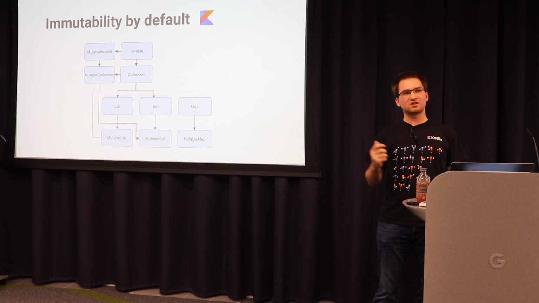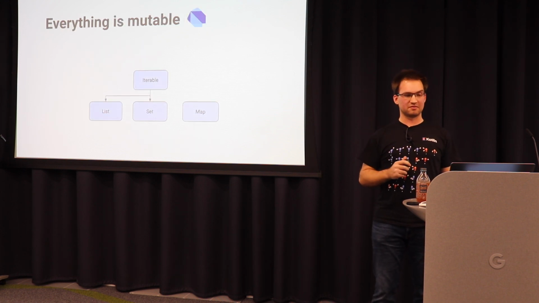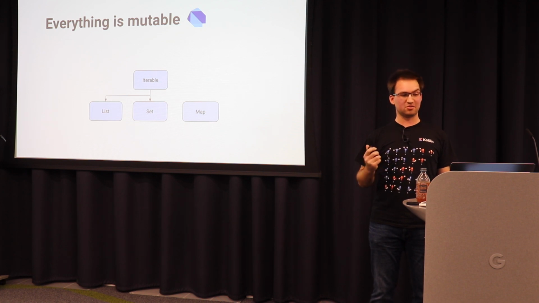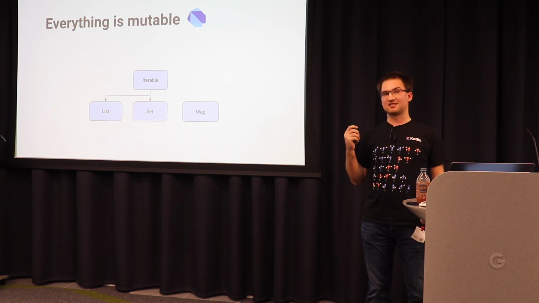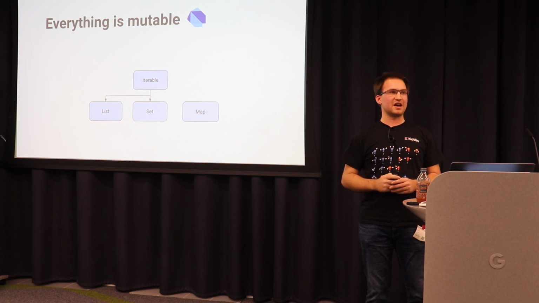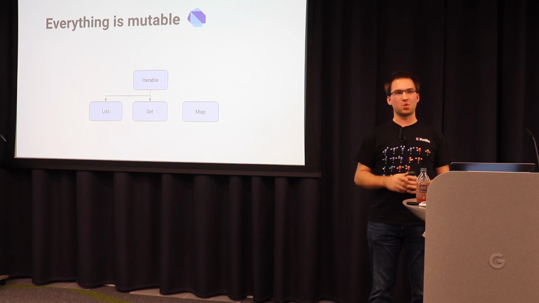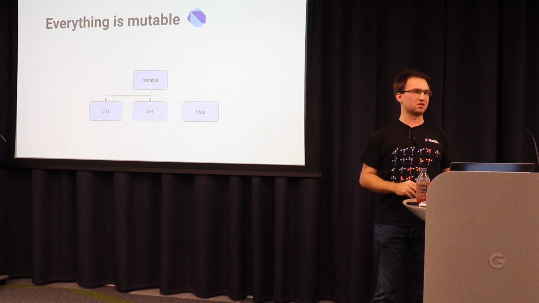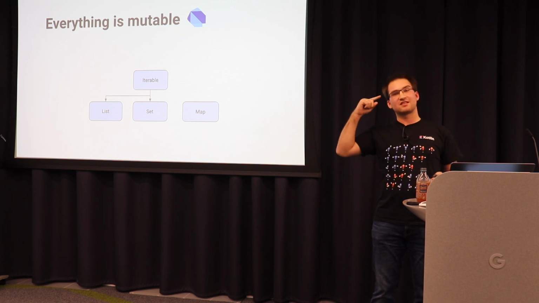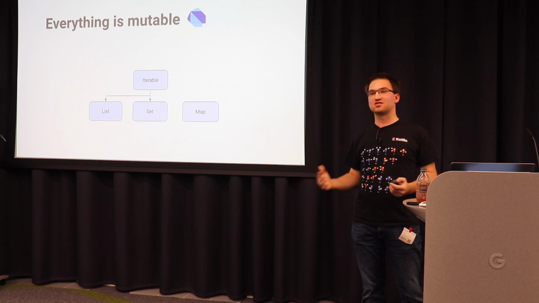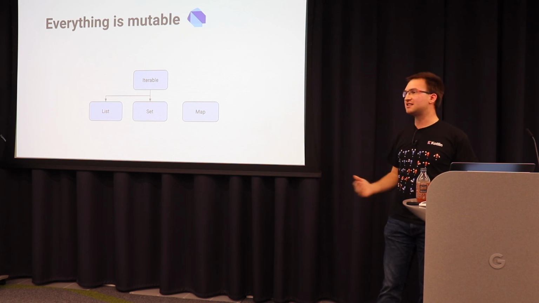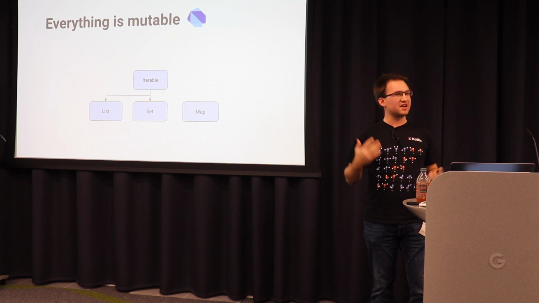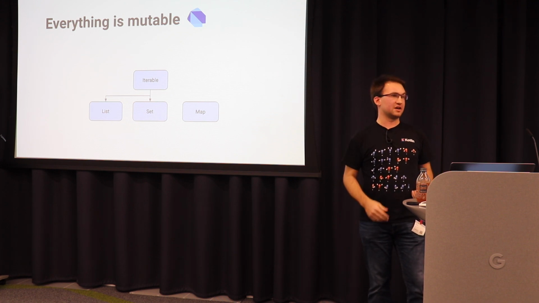This diagram looks completely different if we look at Dart. A bit simpler. We have iterable, list, set, and map, and everything is mutable. Once I wrote a lot of Kotlin, and I went very functional, I was so used to immutable stuff that I don't want to go back to mutable collections anymore. But I already created my own collections. I created my own KtMap, my own KtSet. So why not make immutable versions of it by default and create mutable counterparts? And that's what I did.